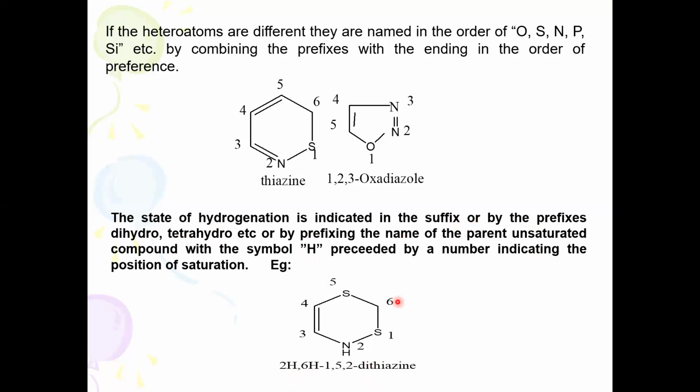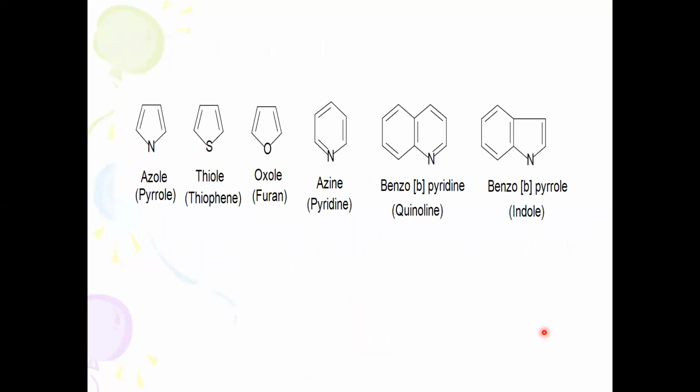2H, 6H, it is a hydro 1,5,2-dithiazine. It is 2H. Here no double bond. 6H. Here also you will not find any double bond character. It is a tetrahydro derivative, because there is no double bond character here. So therefore 2H, 6H, tetrahydro 1,5. If you use tetrahydro, then you need not use this, or otherwise 2H, 6H, tetrahydro 1,5,2-dithiazine. Okay, this is the second position, and here you will not find any double bond character.